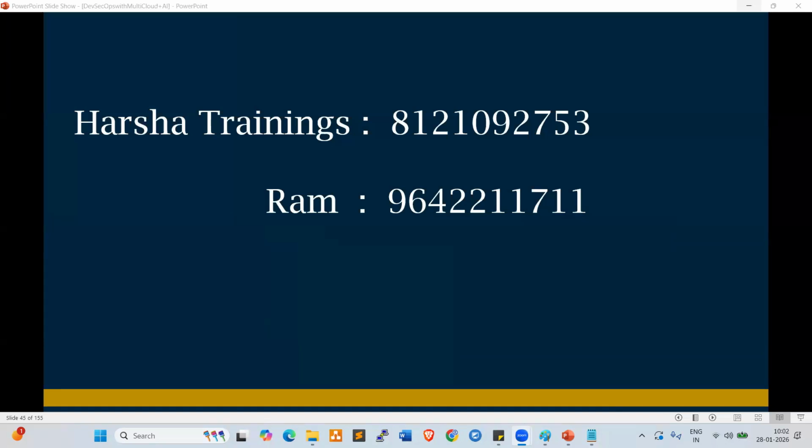Every tool will go very deep dive, and all the sessions are practical oriented. Until you get the job, I give you support. If you follow the process which I explained, 100% you get the job. My previous batch students are getting jobs. Currently the 107 batch is going, and our batch number is 108.